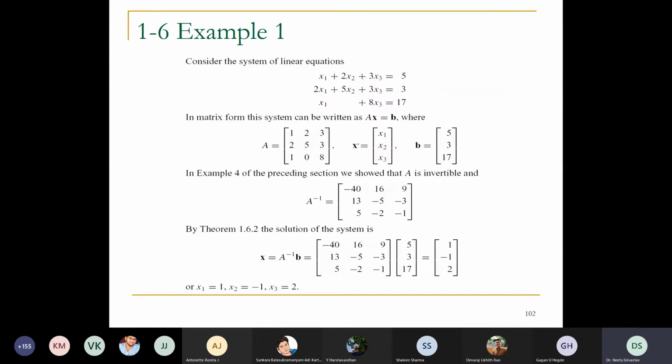Here x is equal to A inverse into B. So we can use Gauss elimination. Instead of Gauss elimination, the inverse method can also be used. Because what I do is multiply on both sides with A inverse. A inverse into A will be I, and on this side I will get A inverse B. So if you are writing the coefficient matrix A, just find A inverse. That is possible only if you know how to find the inverse.